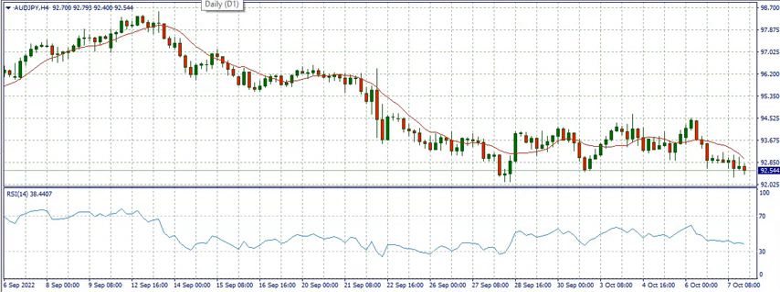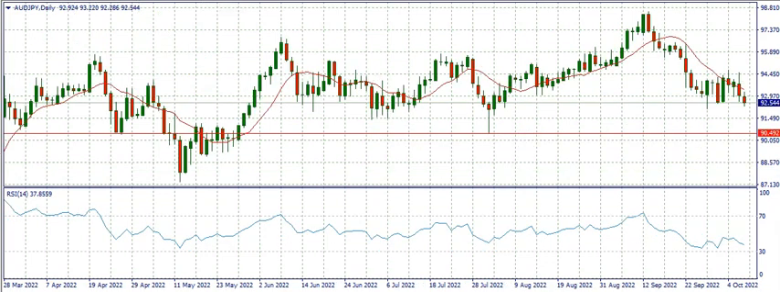So considering that the overall trend is a downtrend, for that reason we're expecting the market to break on the lower part, so we're expecting the market to go bearish.